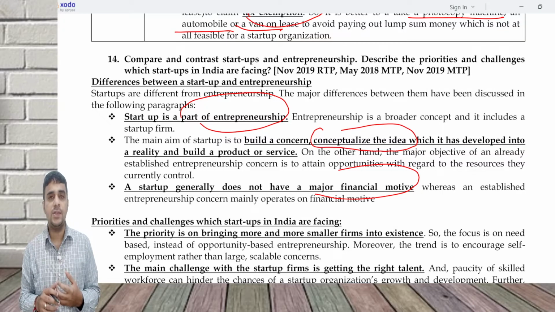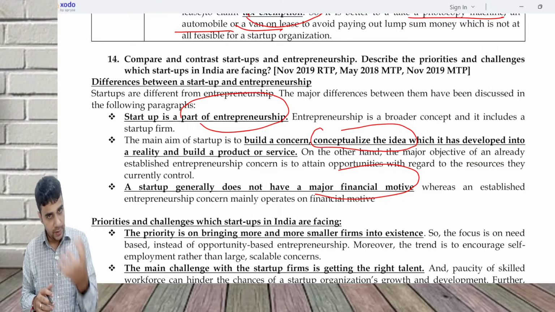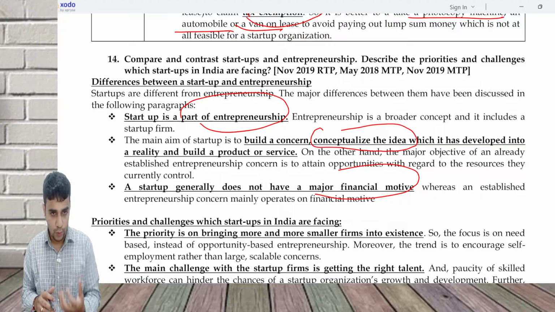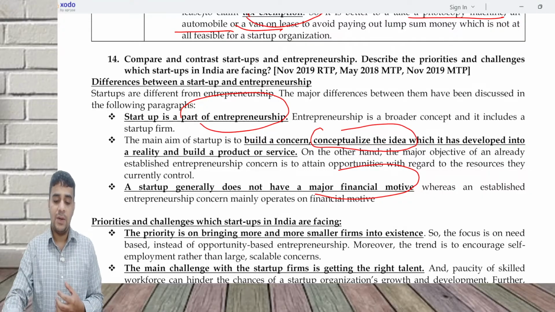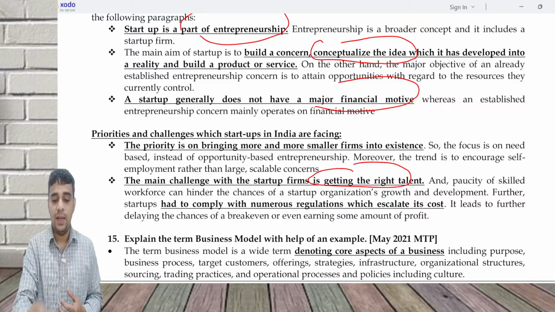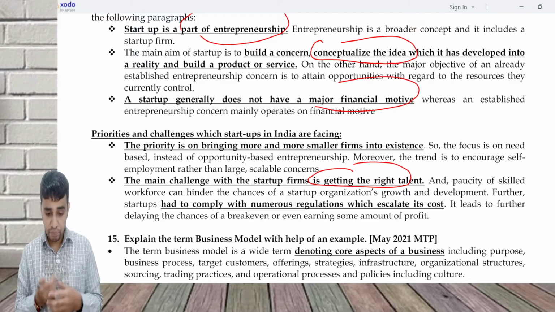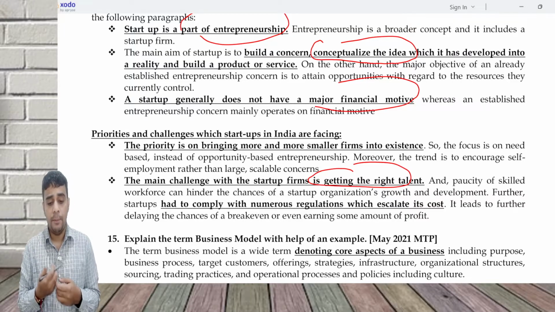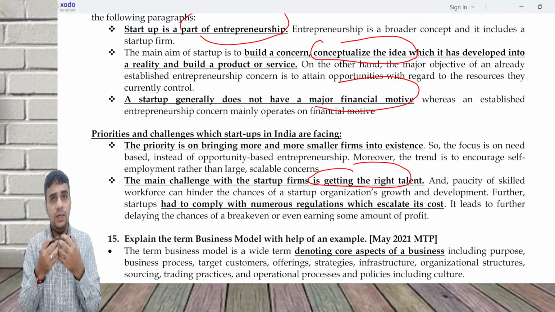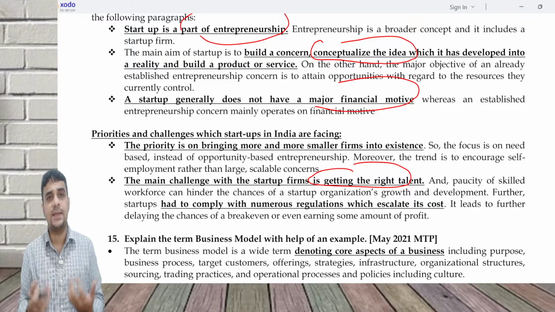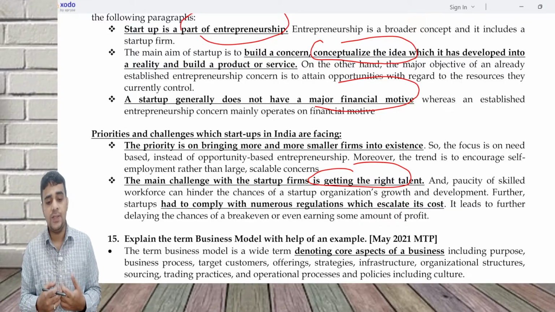Now, what are the challenges which startups in India are facing? Initially we said that in India, startups are growing because of the availability of talent, but still getting the right talent is very difficult. Most skilled people may not want to join a startup because they worry whether the startup will be successful or may fail. Also, the salaries which a startup can pay to highly skilled people may not be that feasible. So the main challenge with the startup firm is getting the right talent.